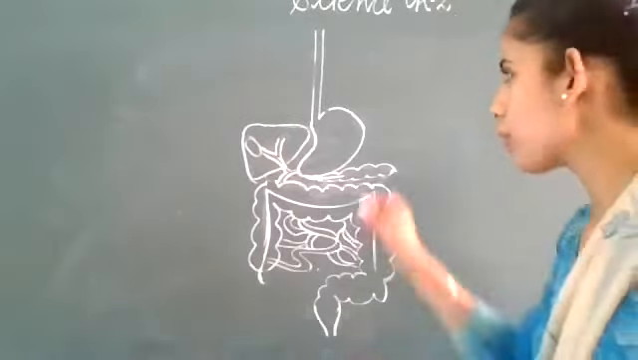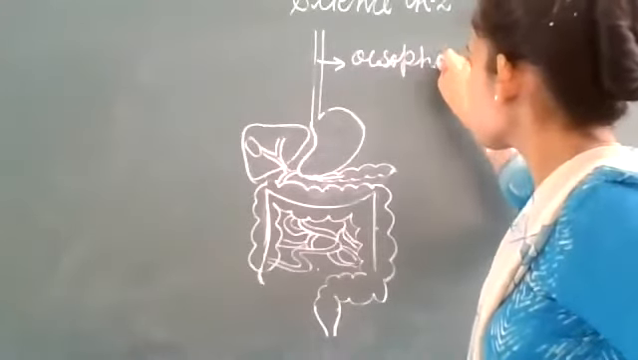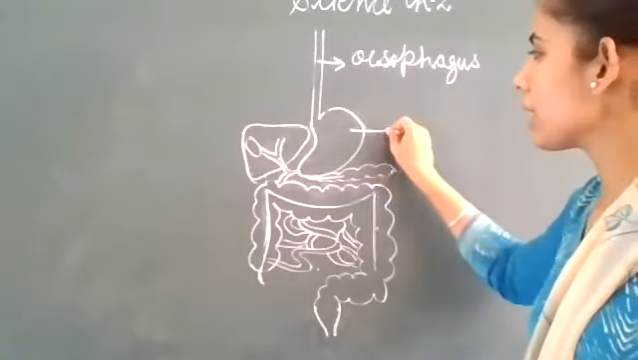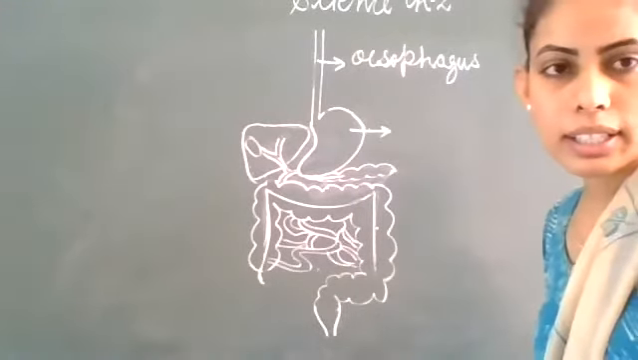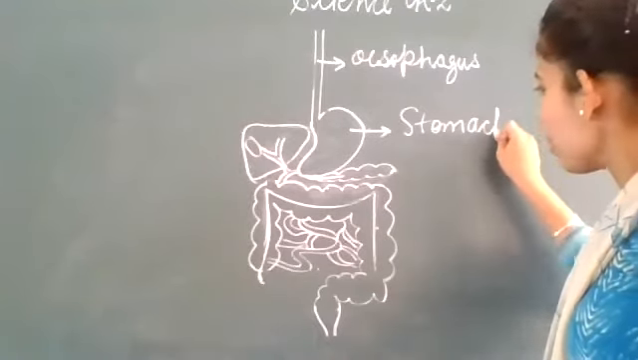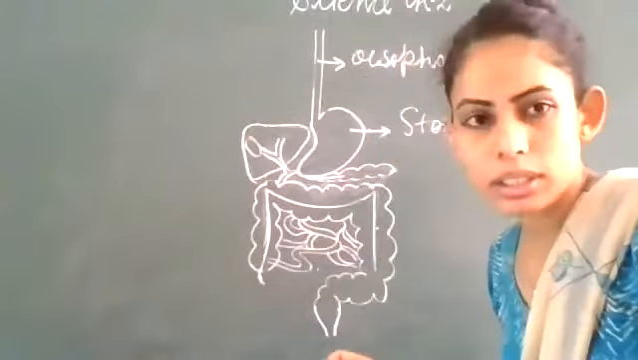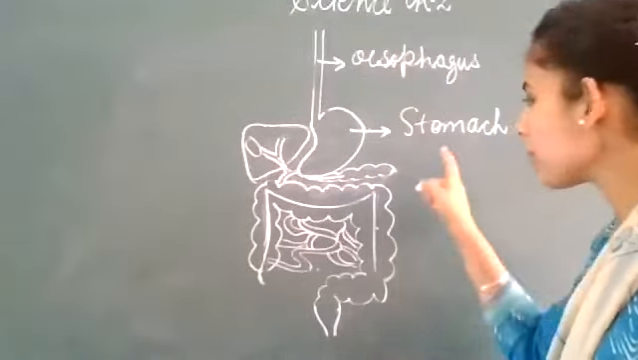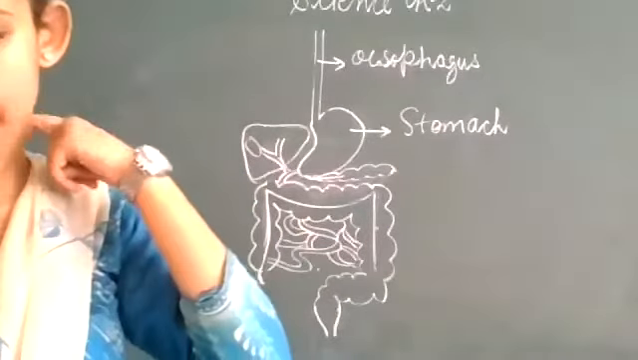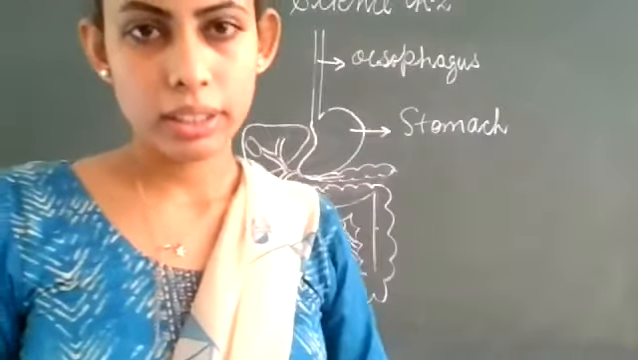Esophagus. And then food will travel to which compartment? Stomach. This part is called stomach. Next, can you tell me what are the things that are present in stomach? We have studied. Mucus, hydrochloric acid, and digestive juices.